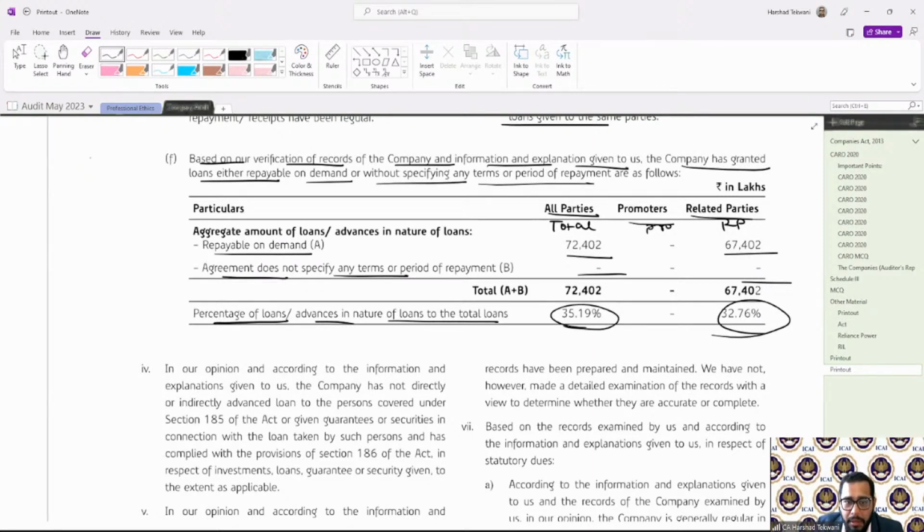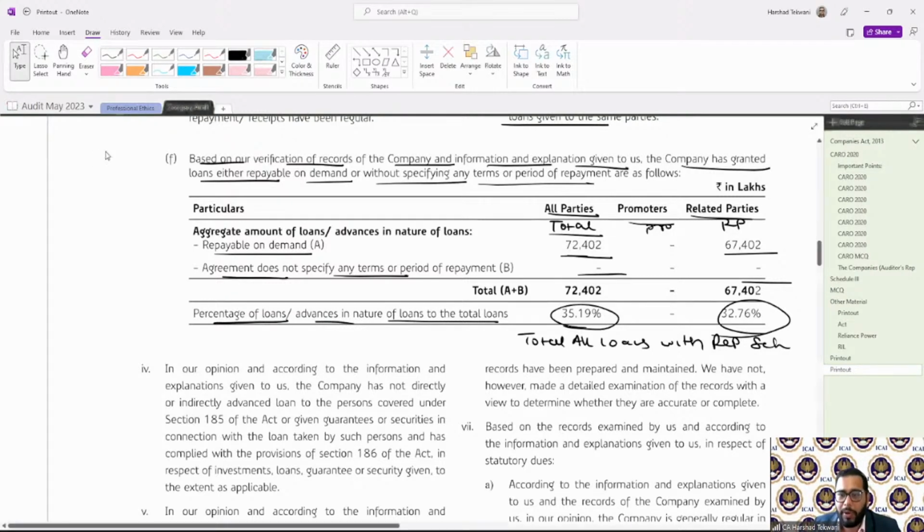Now this is total repayable on demand. And when I talk about this, it is total of all loans with repayment schedule. So here it's only repayable on demand, total repayable on demand, this one. So I need to say the total repayable on demand divided by my total loans, that will give me a percentage, that is this one, 35.19. Just an example.